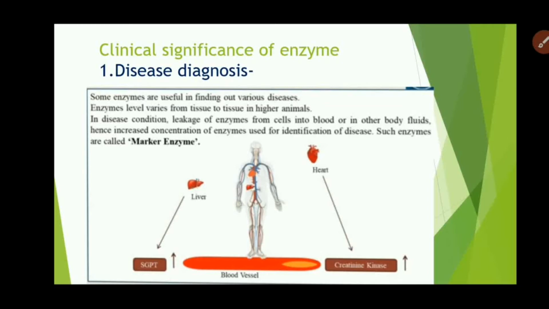Like this, the liver contains the enzyme SGPT. In disease condition of the liver, like hepatitis, the liver swells and from the cells of the liver there is a leakage of SGPT enzyme into the blood, and this increased concentration of enzyme in the blood helps in the diagnosis of disease. So these enzymes act as marker enzymes.